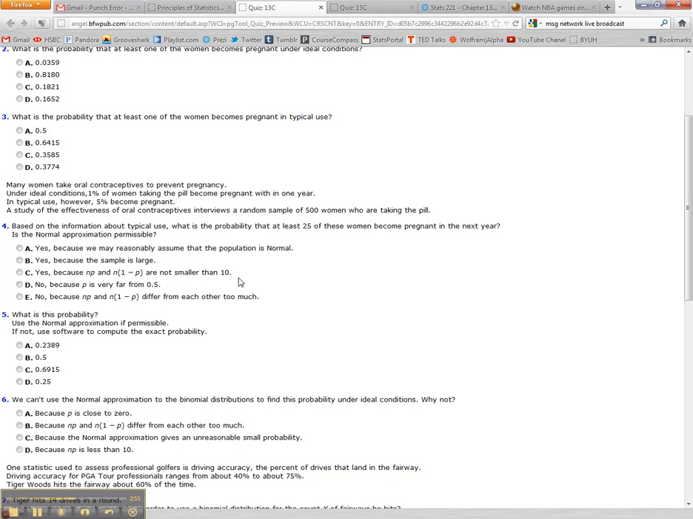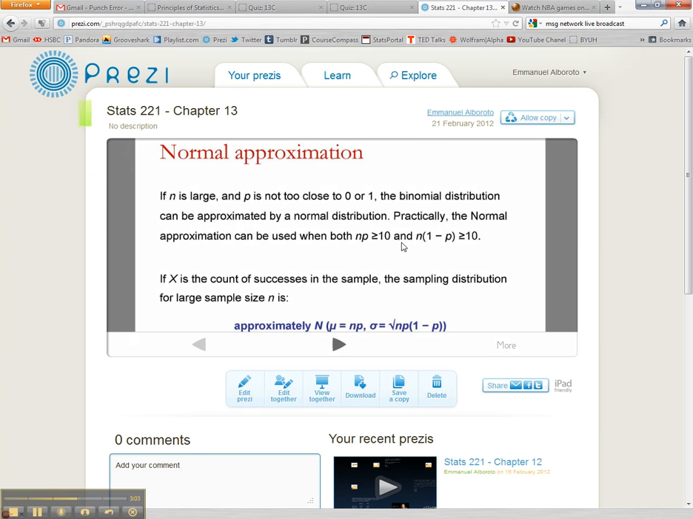We showed that np is greater or equal to 10 and n times 1 minus p is greater or equal to 10. So for number 4, it's C. It's really useful to memorize this condition. It might show up on the test, so get familiar with it.